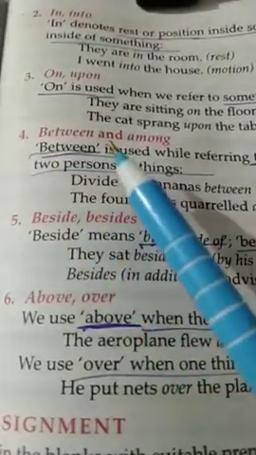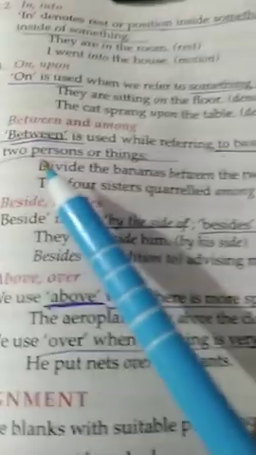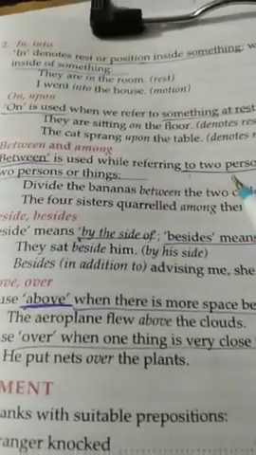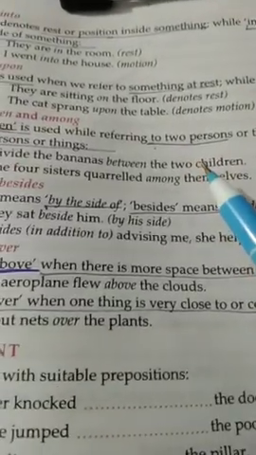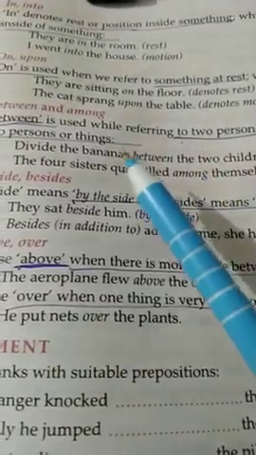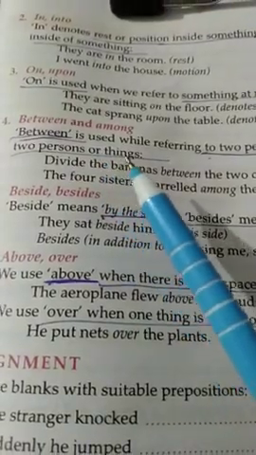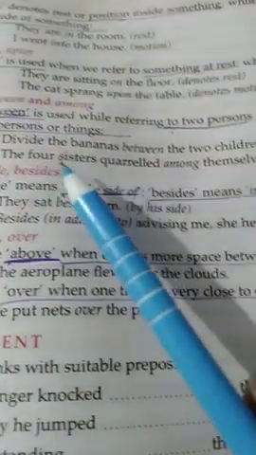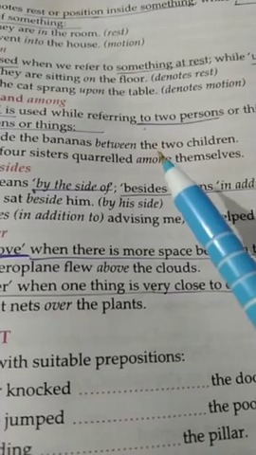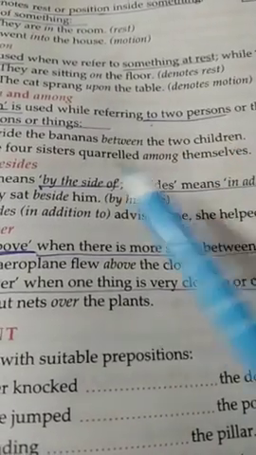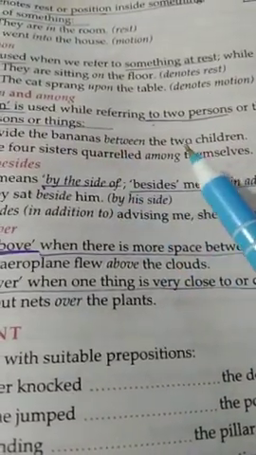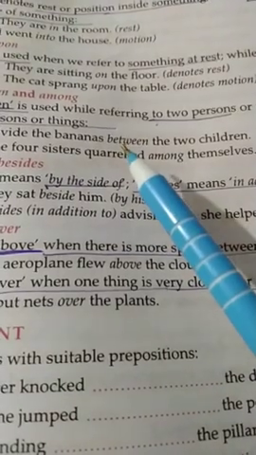Next one, between and among. Between is used when we are referring to two persons or things, and among is used for more than two persons or things. Divide the bananas between the two children. Two children, so it will be between. If it was more than two, then it would have been among.